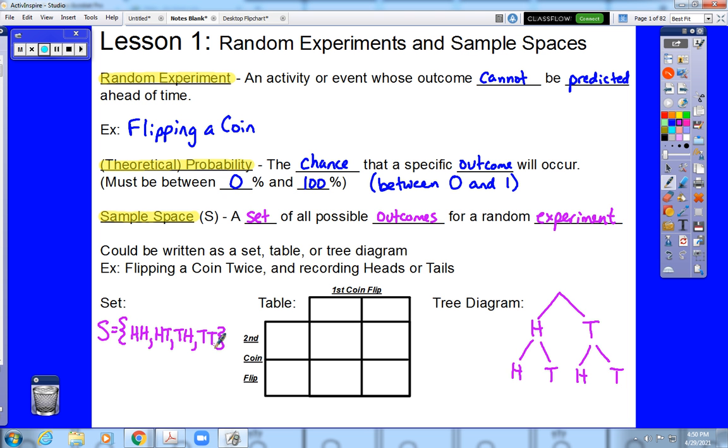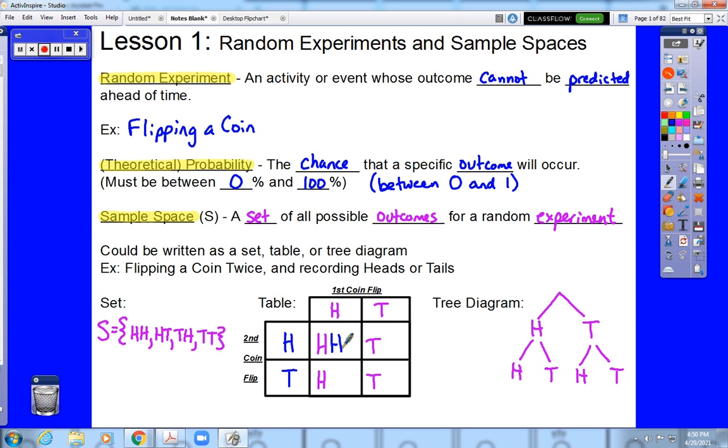Now, if we're looking at that in terms of a table, tables tend to have headings. We have column headings, we have row headings, sometimes there's a total row, a total column, but essentially, the first time we flipped the coin, we could get heads or tails. And the second time that we flipped the coin, we could get heads or tails. Now, you may have seen these extensively in your biology classes because genetics, specifically Punnett squares, is a big application of sample spaces using a table.